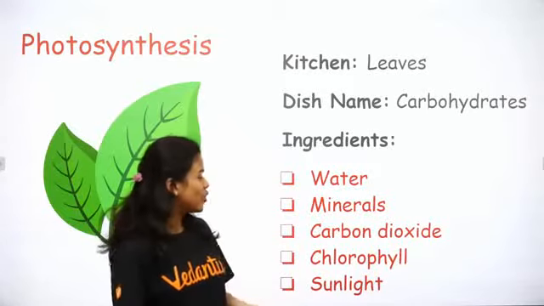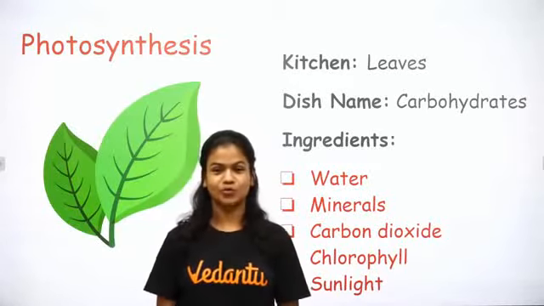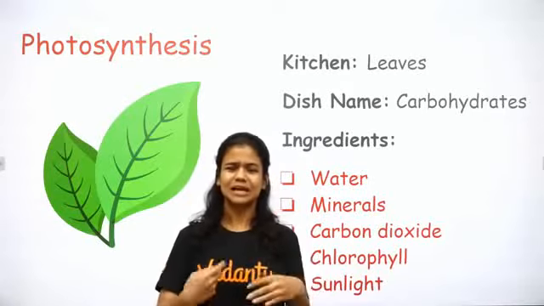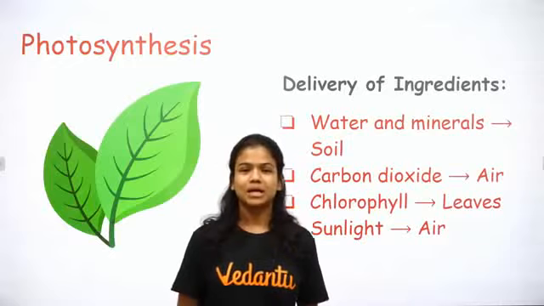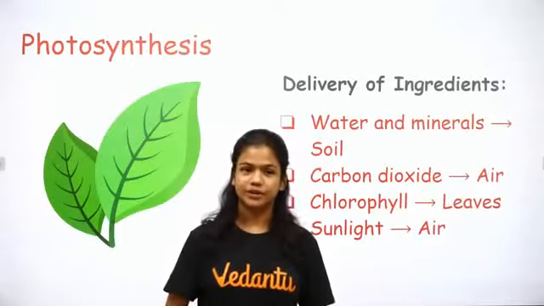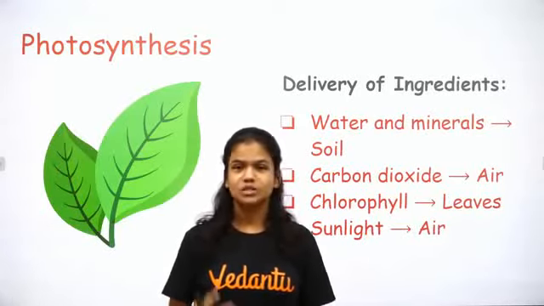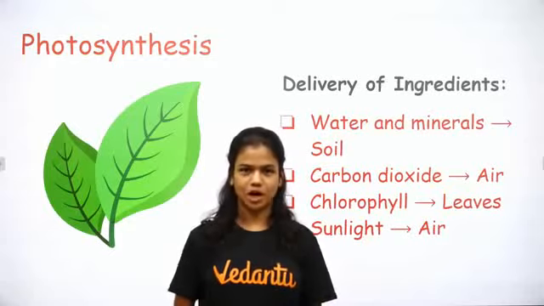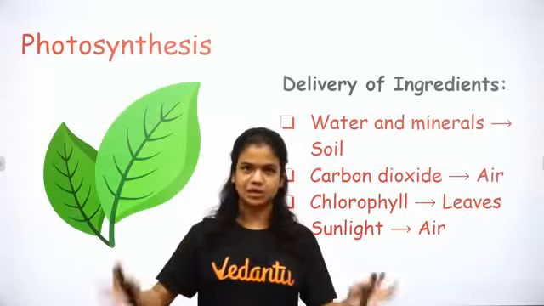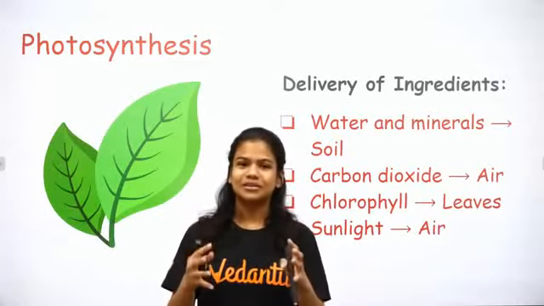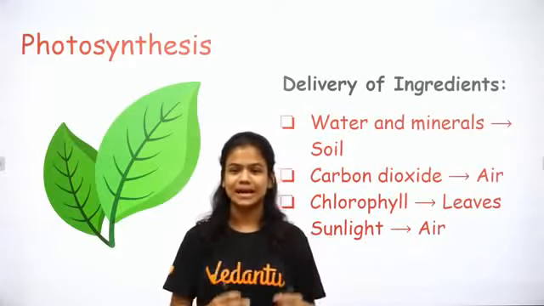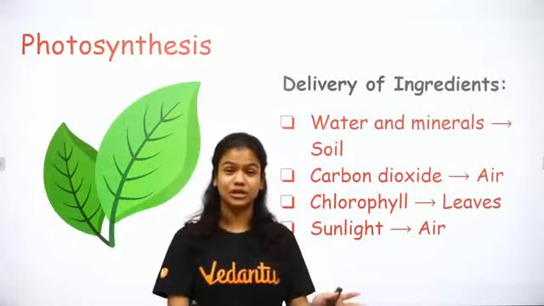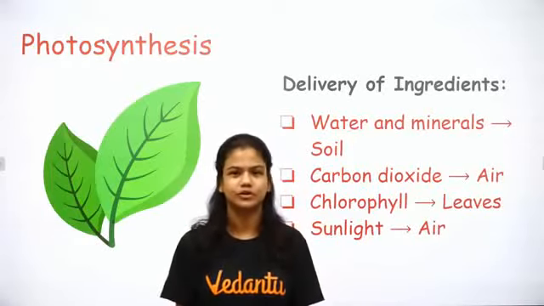Here they are. They're water, minerals, carbon dioxide, chlorophyll, and sunlight. Now let's try to understand the process a little bit more. That fun question when I was learning photosynthesis as a kid was, where do these ingredients come from? Are they literally just coming from anywhere? But these ingredients are coming from very, very specific places. So let's try and understand how these ingredients are delivered, and where they are delivered from.